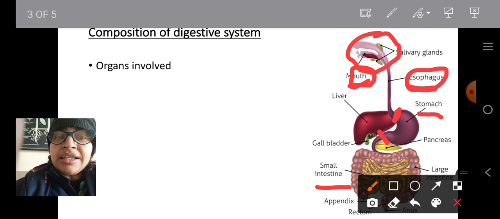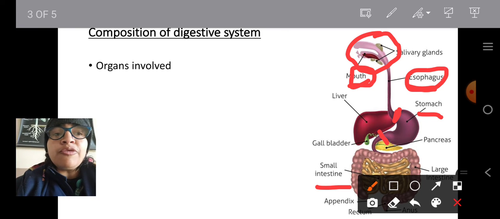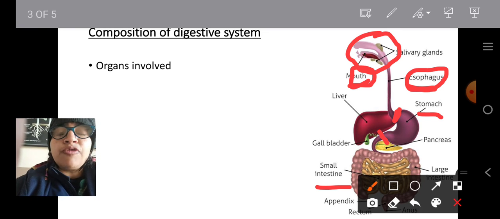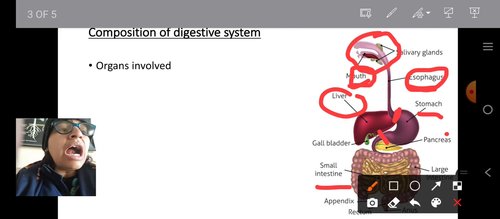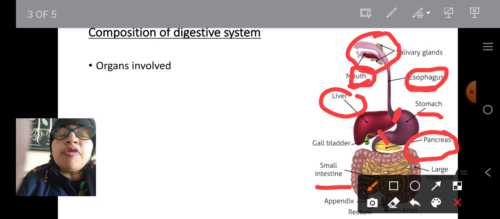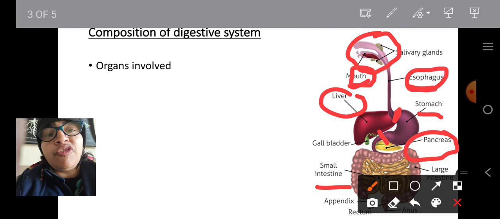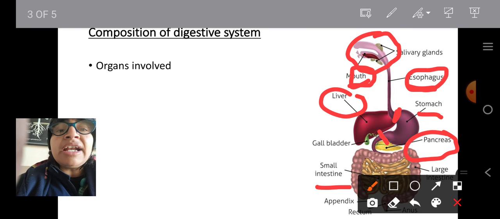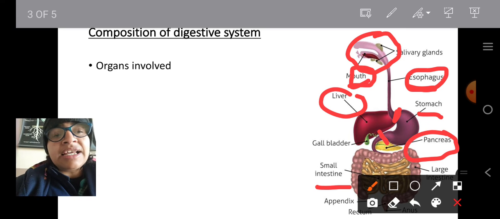It contains various enzymes. Some organs are directly involved and some are indirectly involved in digestion. The indirect organs include the liver and the pancreas. They provide their secretions into the small intestine. Food is not going there. These are the accessory glands which are helpful in digestion. The liver provides bile juice which contains bile salts for the emulsification of fats. The pancreas provides enzymes like trypsin, amylase and lipase.